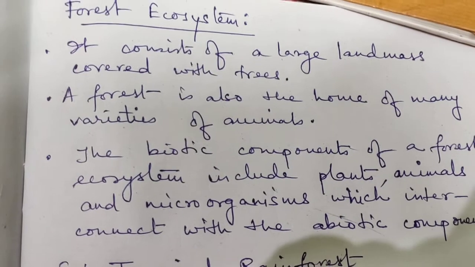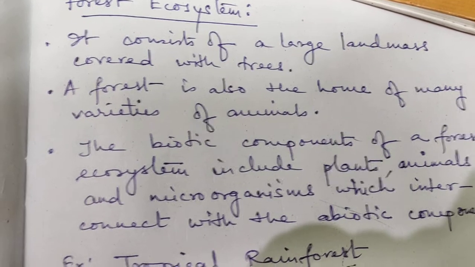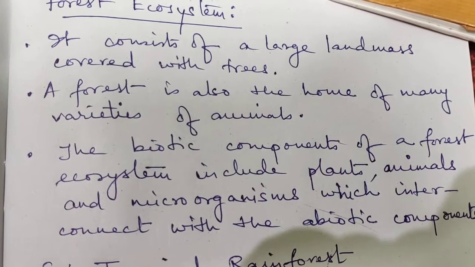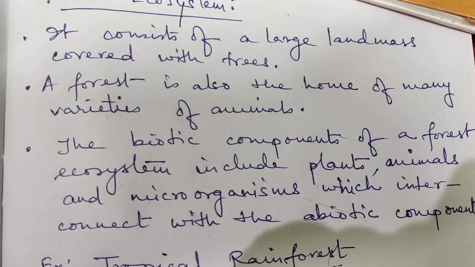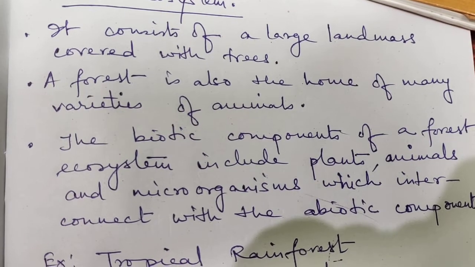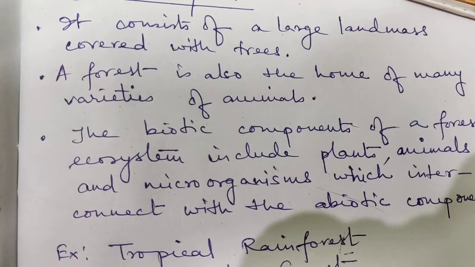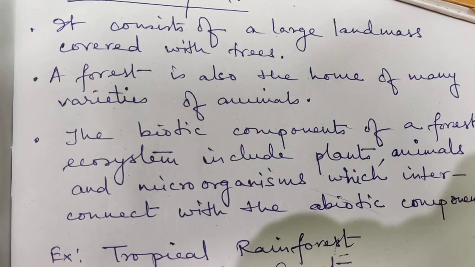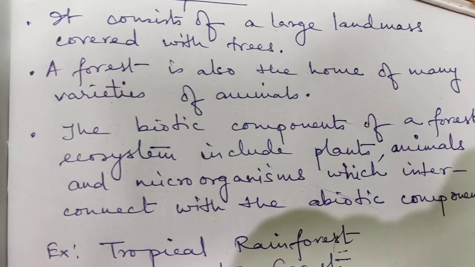The last topic of this chapter is we have to learn about the forest ecosystem. Now there are many kinds of forests throughout our world and they have different kinds of ecosystems in them. First of all, it consists of a large landmass covered with trees. You know, forest is a very big area of land, which is densely covered with trees, with different species of trees.